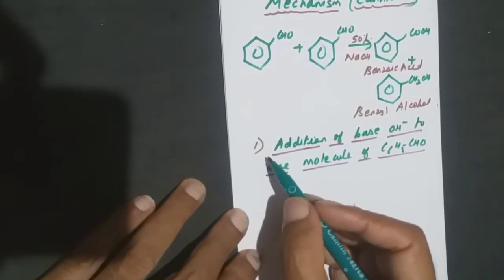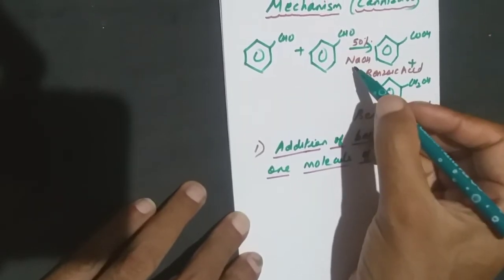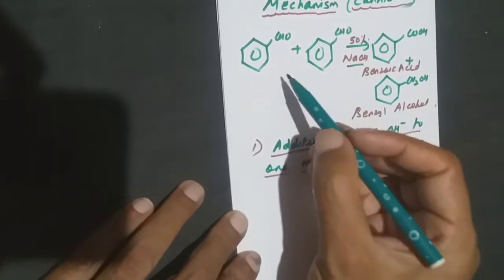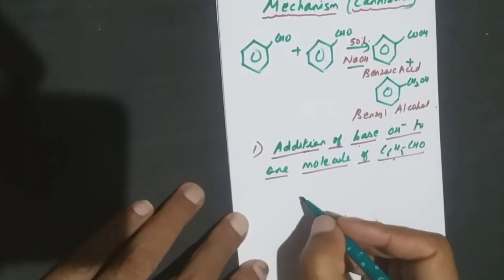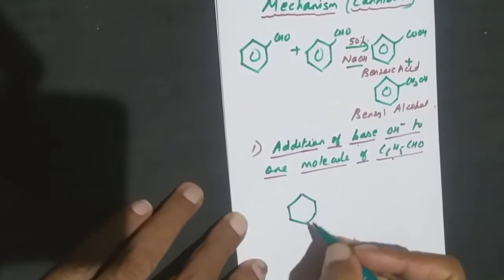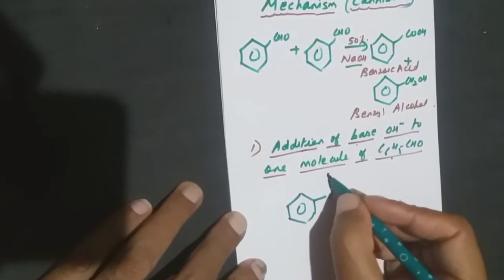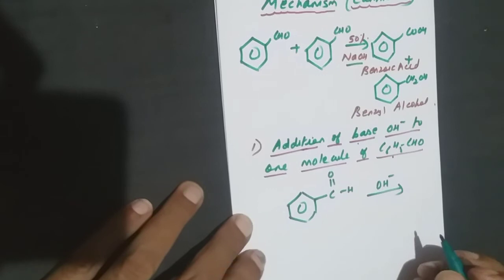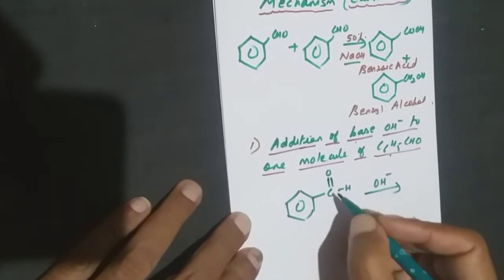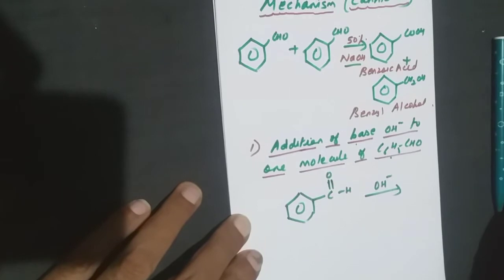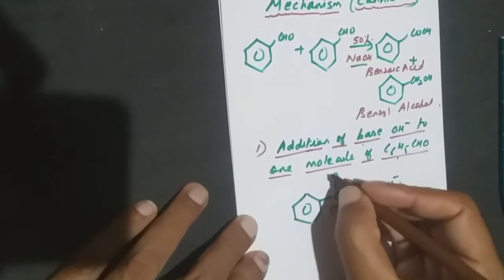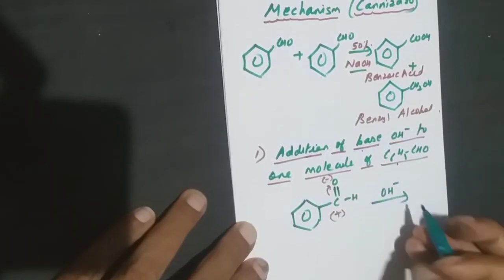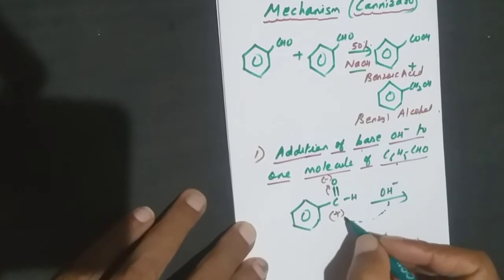The first step in the mechanism will be addition of base, because we have got a base here. Addition of base, that is OH minus, to one molecule of benzaldehyde. In the reaction, we are taking two molecules of benzaldehyde. So let me take one molecule: C double bond O H. Now I will be adding a base, which is OH minus. We know that in the case of carbon and oxygen, because of electronegativity, carbon will have a positive charge and oxygen will have a negative charge. So now OH minus is negative, so it can come and attack this carbon.